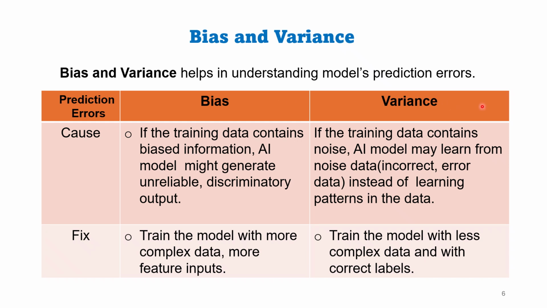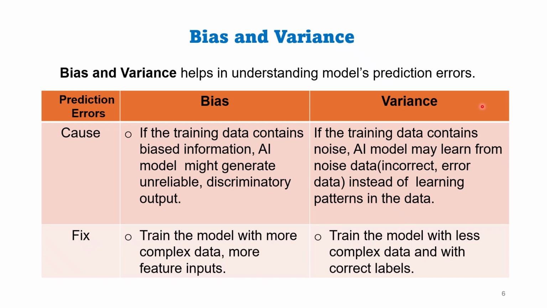Now, what is variance? If the training data contains noise, AI model may learn from the noise pattern instead of learning patterns in the data. Noise could be a blur image, outliers, or incorrect labeling. Let's say a cat is labeled as a dog during data labeling process.